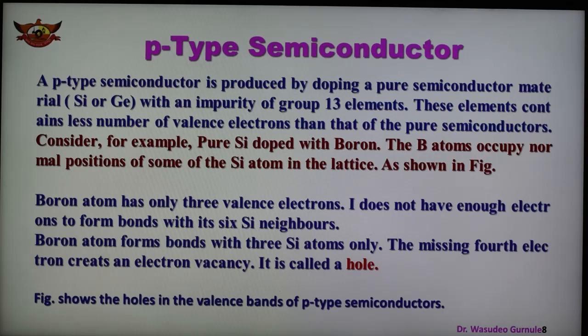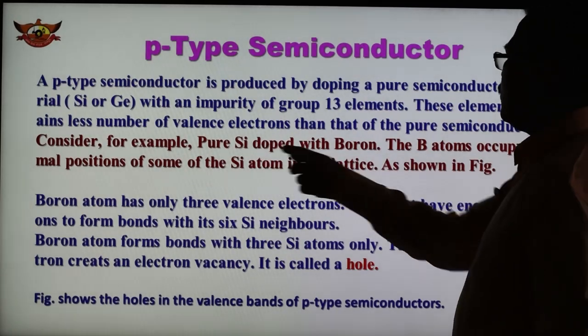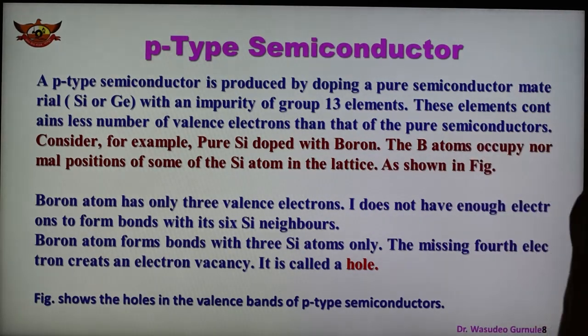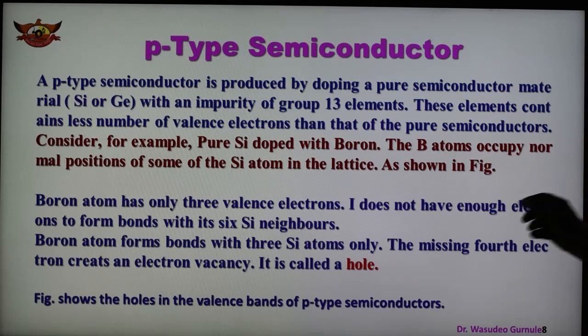For example, if we take pure silicon doped with boron, then the boron atoms occupy the normal positions of some of the silicon atoms in the lattice. But a boron atom has only 3 valence electrons in the valence shell, and it is not enough electrons to form the bond with the silicon neighbors. The boron atom forms a bond with only 3 silicon atoms, and the missing 4th electron creates an electron vacancy, which is known as the hole.